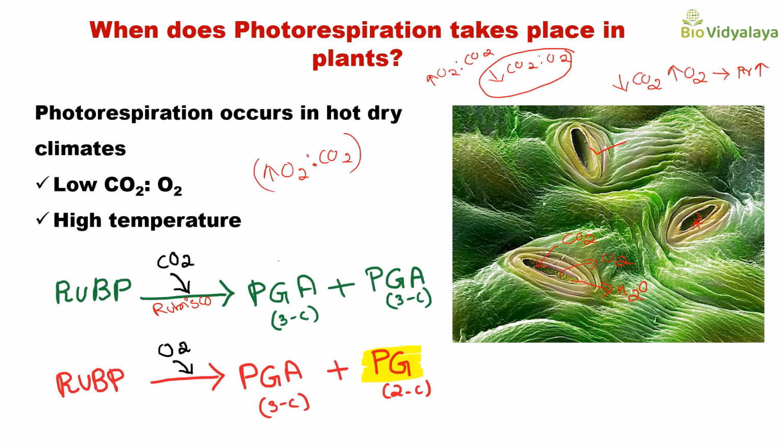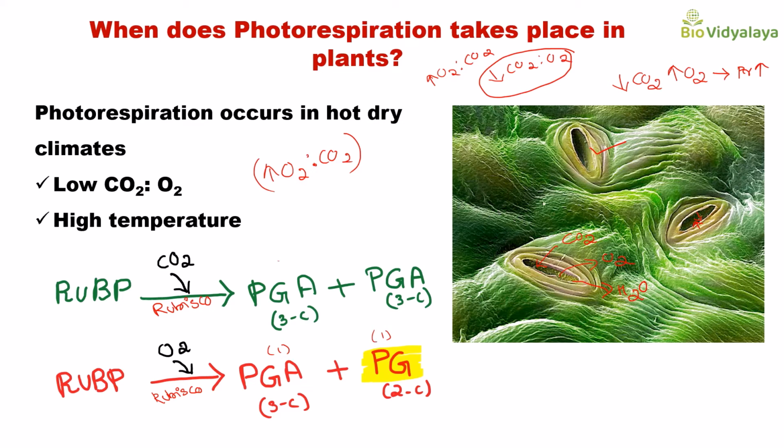And in a low carbon dioxide to oxygen ratio and at higher temperature, this same Rubisco will fix oxygen instead of carbon dioxide and that will lead to the production of 1 molecule of phosphoglycerate and 1 molecule of phosphoglycolate.